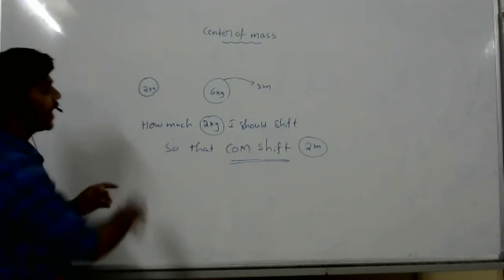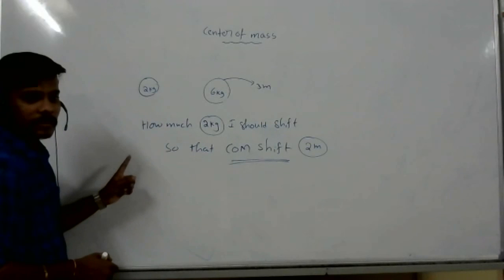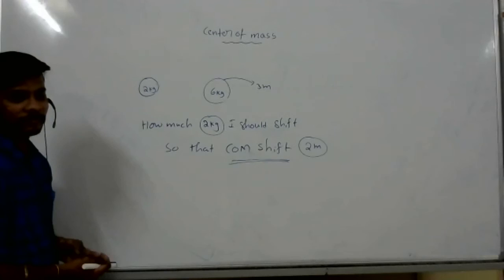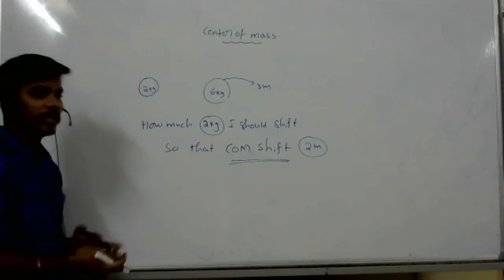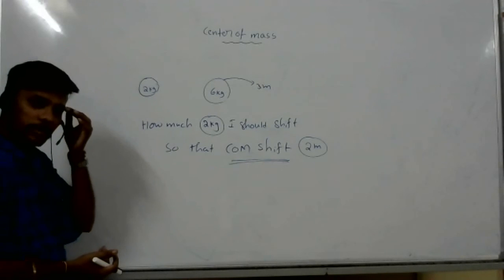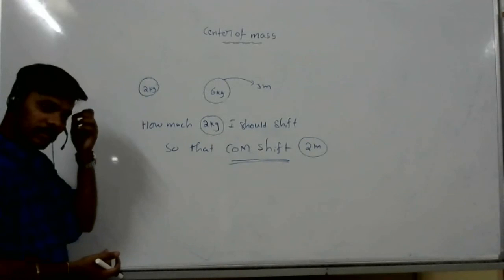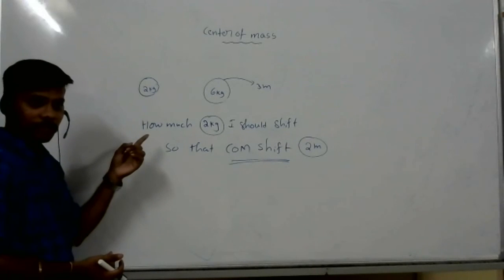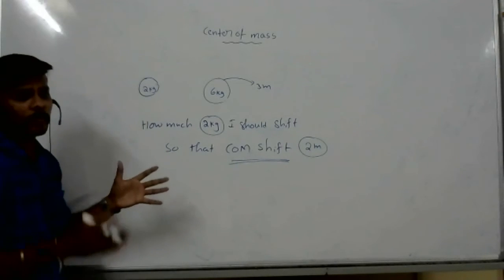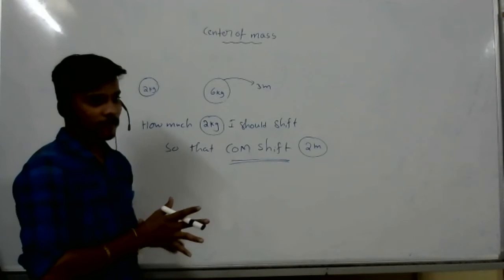If you want the initial distance, we have to go to the center of mass problem and calculate X center of mass equals m1 r1 plus m2 r2. Same thing, but no need to consider that here. Is the 2 meter shift towards the 6 kg or away from it? Use the same formula.